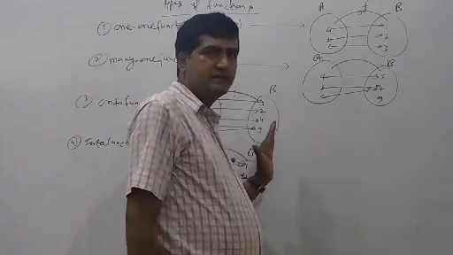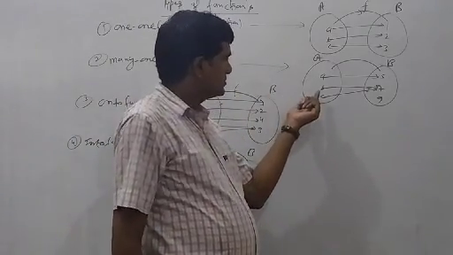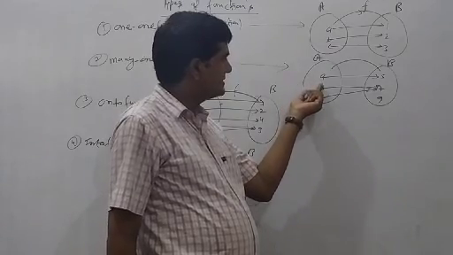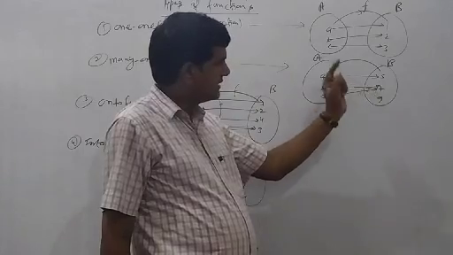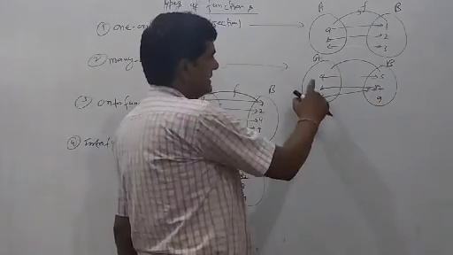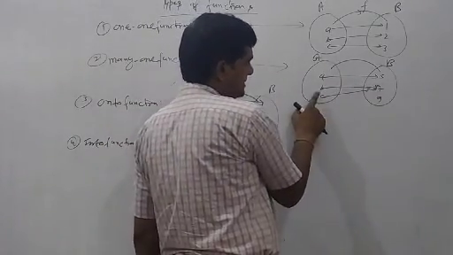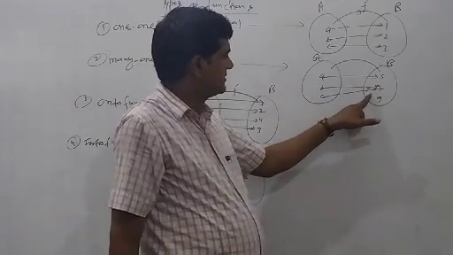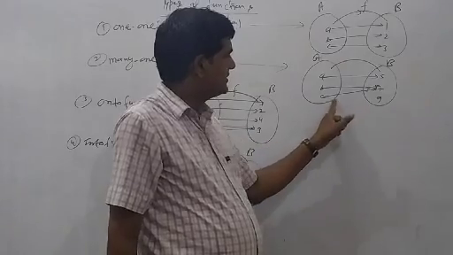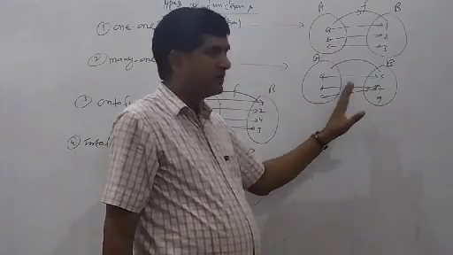Many-one function means two or more elements of A are associated with any one element of B. Then A to 5, but here you can see B to 7, C to 7. No range of 9.